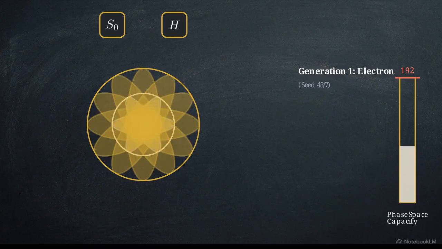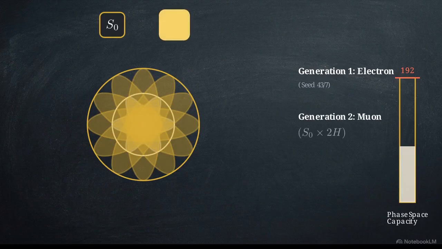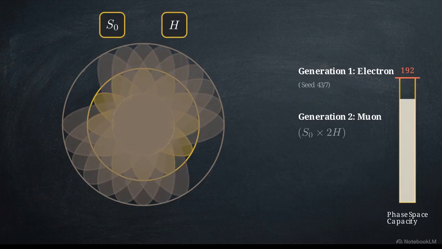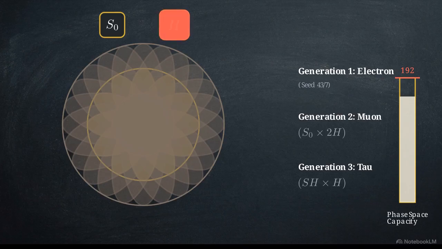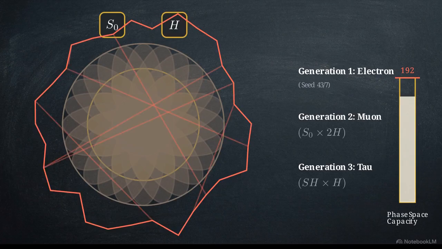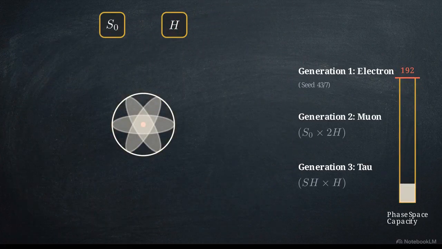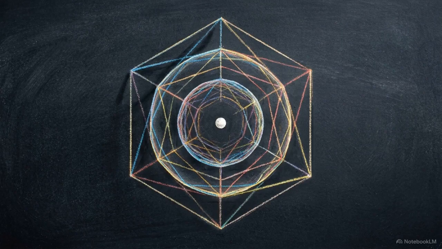Heavier generations, like the muon and tau, are created by recursively applying the heavy lift operator, which stacks new geometric layers around the seed. A 4th generation is mathematically forbidden. Attempting another lift forces the burden to exceed the 192-state local phase space, shattering the structure back to its base state. Mass hierarchies are rigid, mathematically locked combinatorial packing limits.